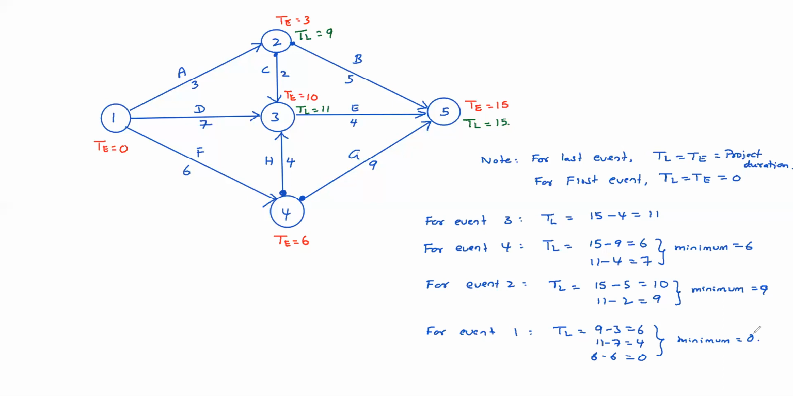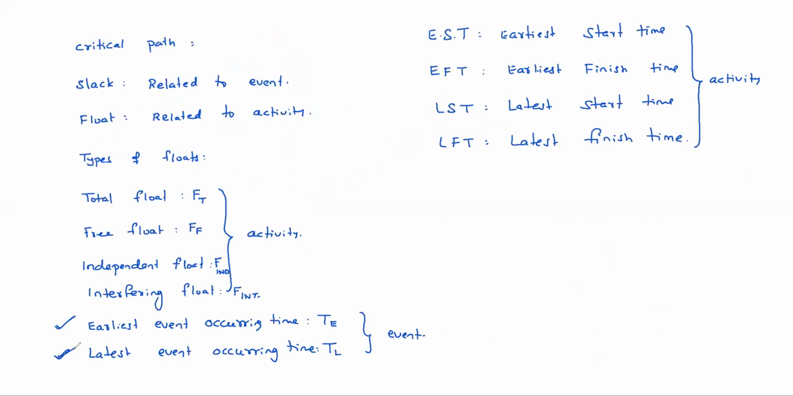Yes, sir. So we need to understand these things carefully: earliest event occurring time and latest event occurring time. Mahesh? Sir, okay, sir. Clear, sir. Okay. So now we will see what is meant by slack. Slack is related to, of course, an event. So slack is very simple.